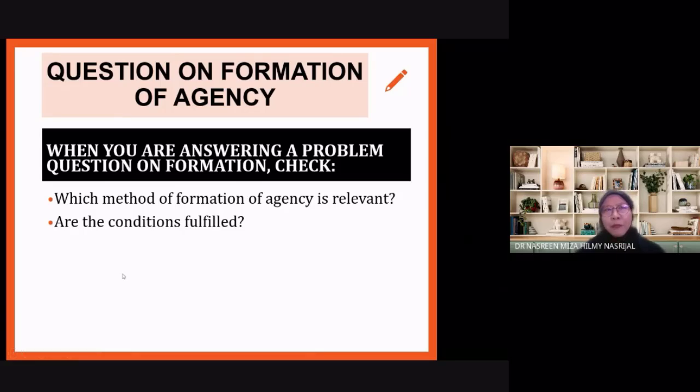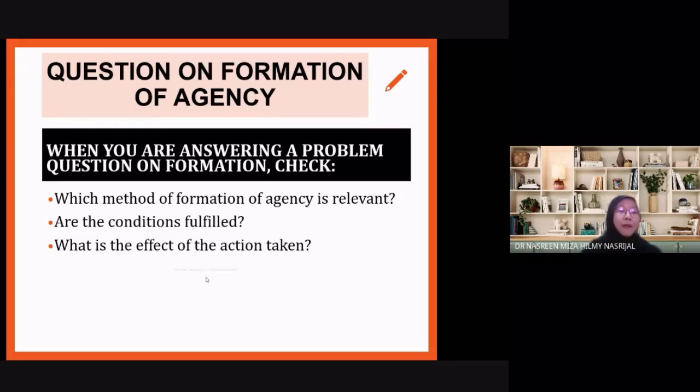Because you see, they are not appointed expressly. Yeah, they become an agent because of an emergency, because of a necessity. Alright. So there are 4 conditions that must be fulfilled. So are they fulfilled? For example. Alright? And what is the effect of the action taken? When the agent did something, alright, maybe he sold off the principal's goods because of a certain emergency. Now, is the agent protected from any claims by the principal? Can the principal take action against the agent?